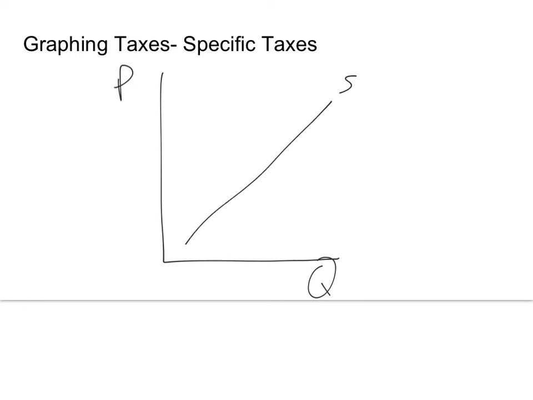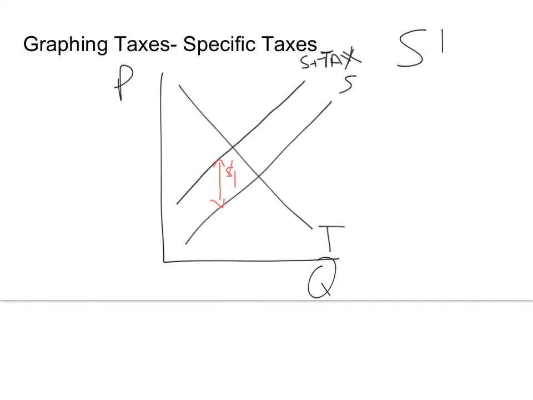Now with a specific tax, we're just going to place a dollar amount. And so it's going to end up being parallel to the supply curve from before. So supply plus tax. As ad valorem got farther away the higher the price, the specific tax is just very simply going to be the same distance. And the vertical distance between the two lines is going to be the value of the tax. So whatever the tax is, let's say $1, the difference between the supply curves is going to be $1.